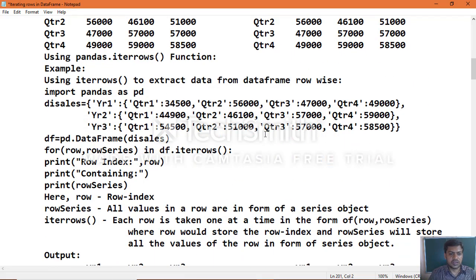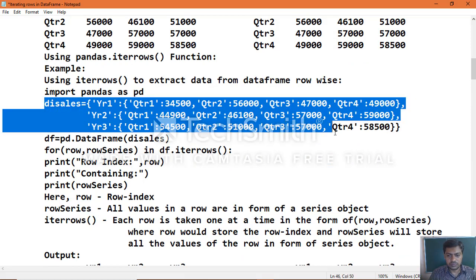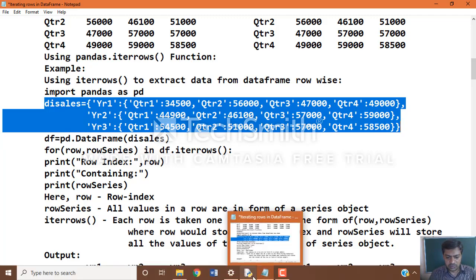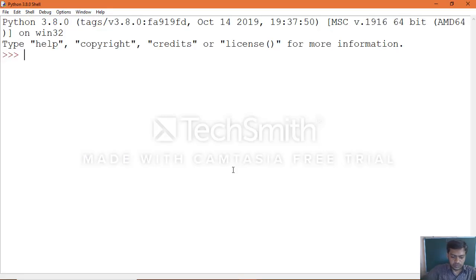Yes. This is the example which we want to execute. Copy, first import the module, import pandas as pd.